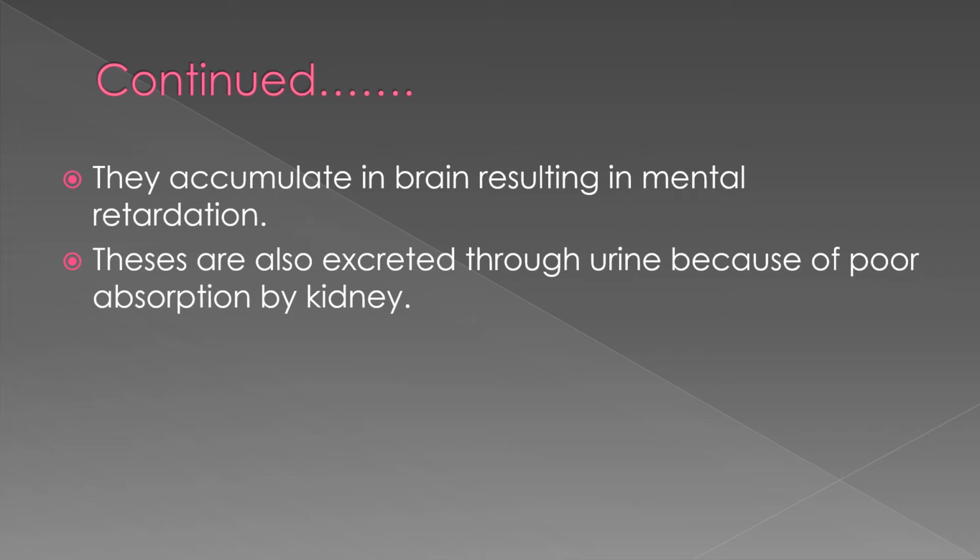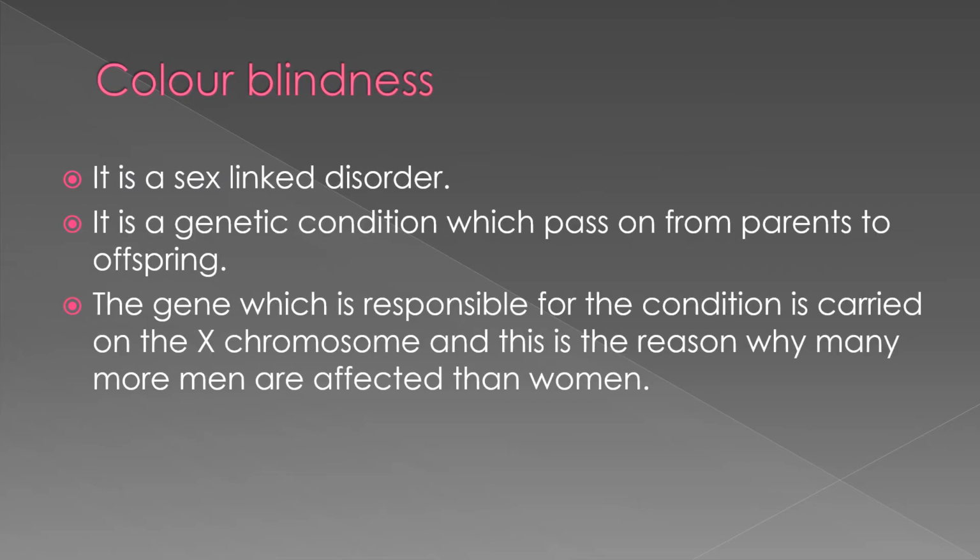Among other symptoms, it is also excreted through the urine because of improper functioning of the kidney, that is poor absorption. So this occurs in phenylketonuria.